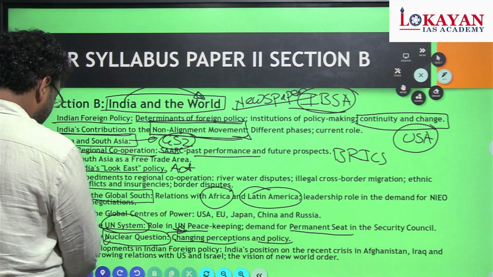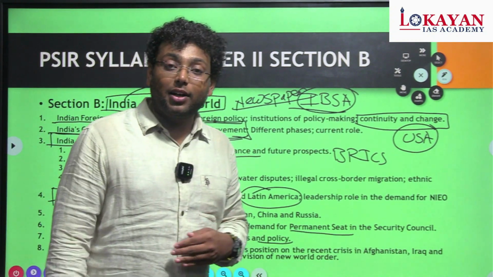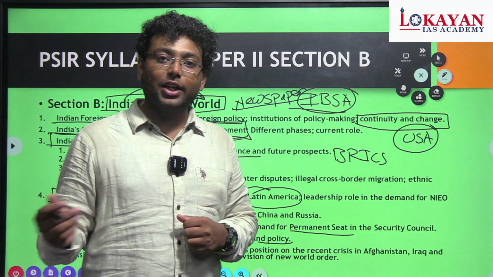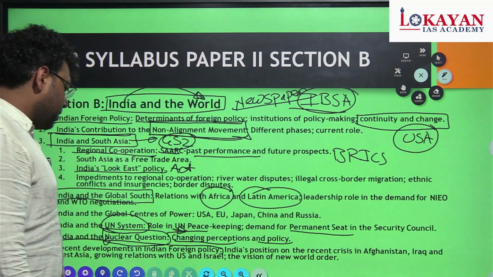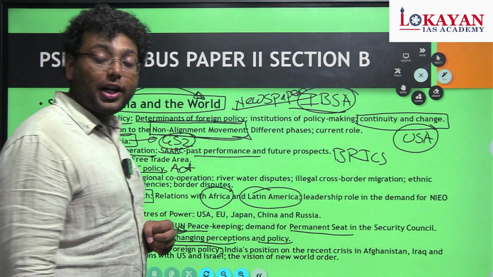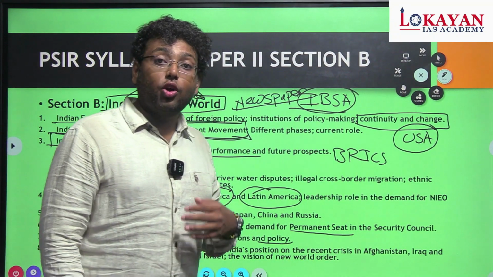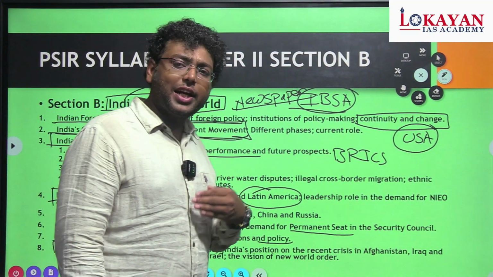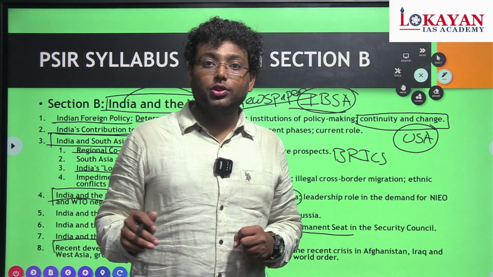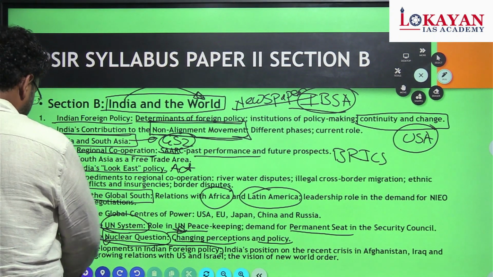Okay. Next is recent developments in India's foreign policy. So what is the position of India in the recent crisis of Afghanistan? What is the position of India in the recently ongoing war between Russia and Ukraine? So the recent developments in international politics and the role of India and its position in international events like the Russia-Ukraine issue, the Middle East crisis, India's role in Afghanistan, India's role in South China Sea related disputes. So all these things we are going to learn in paper 2 part 2.